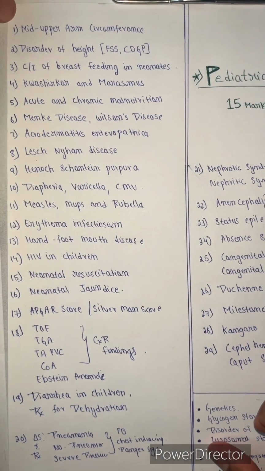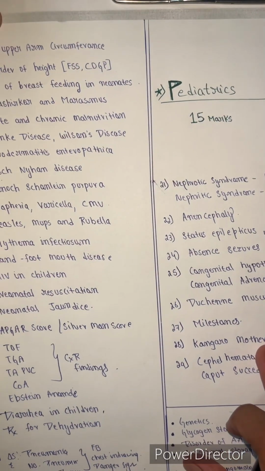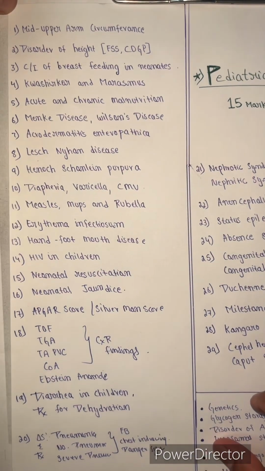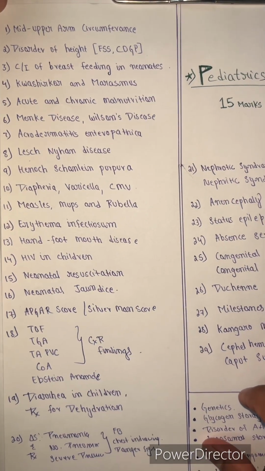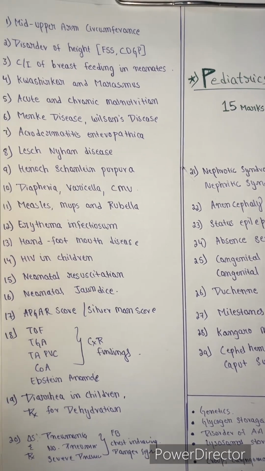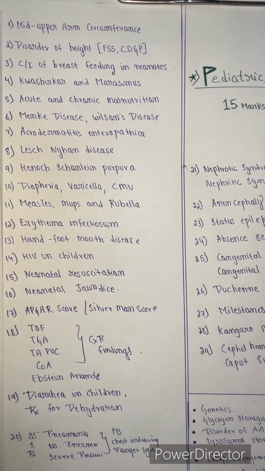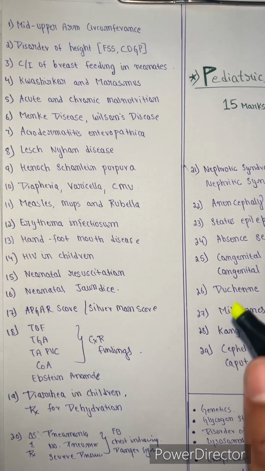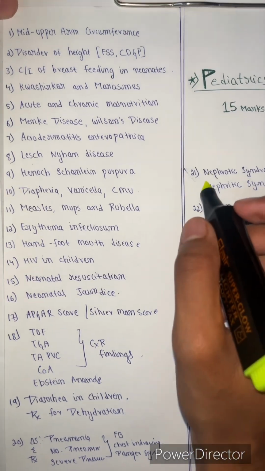Today I'm going to share with you the most important topics in pediatrics which you must know. Guys, pediatrics is a very important and very scoring subject, and you can easily memorize and remember the topics in pediatrics. Guys, I went through the last 11 papers of FMGE and I have selected the topics which are repeated in multiple exams and which are expected to be asked in the upcoming exam. So please make sure you don't miss any of these topics. So let's see the topics.